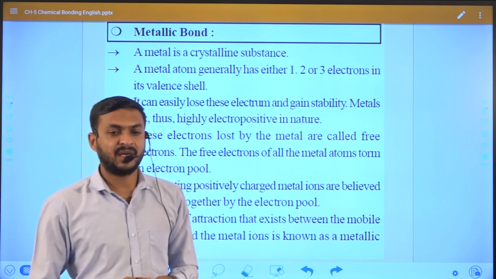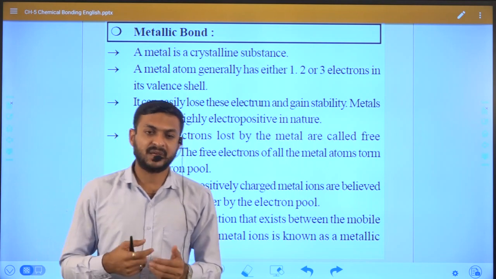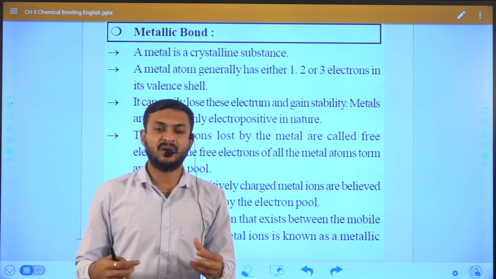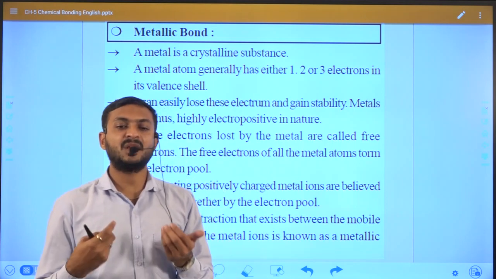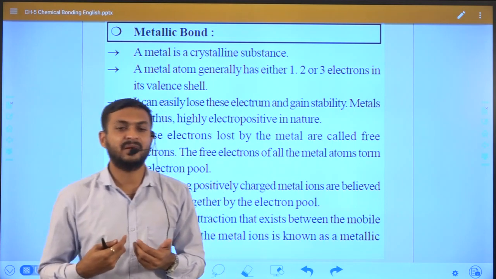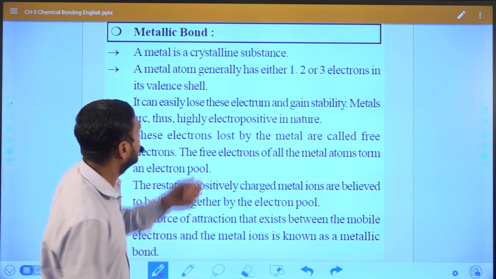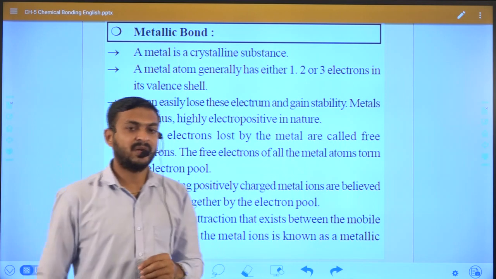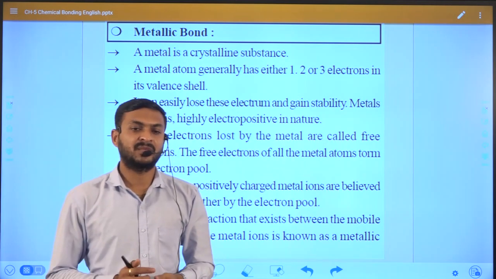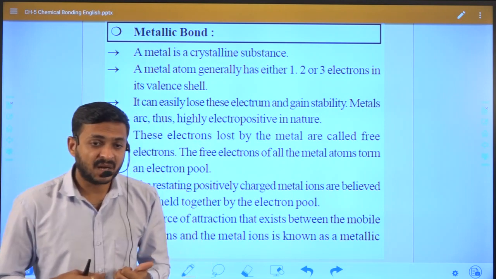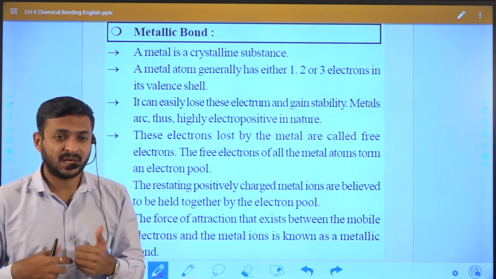Based on metal or non-metal, we can understand that a particular type of element will form a specific bond. Now the question is, why do metals form metallic bonds?